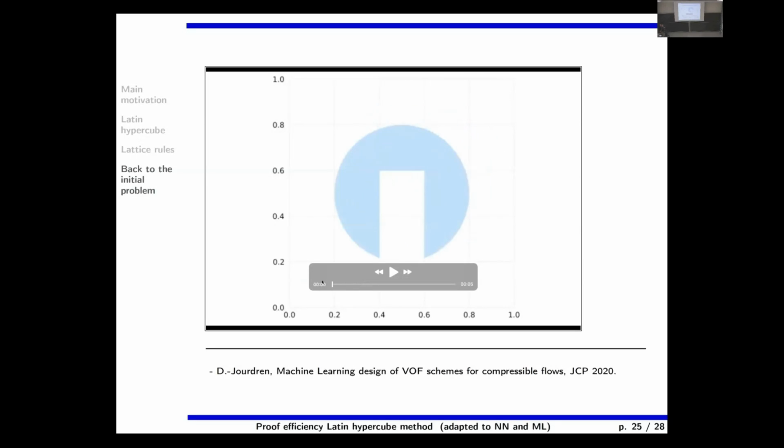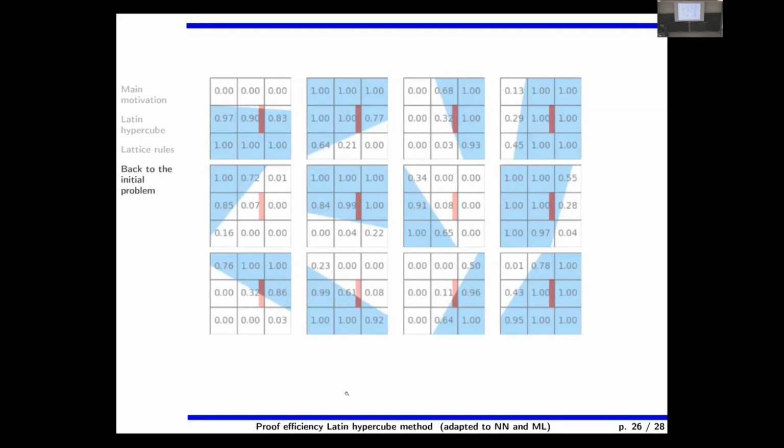So then you understand the difficulty, because we need to have interfaces which are curved parts, straight parts, corners with sharp angles, acute angles, and this is why it is a difficult problem, and this is why classical methods are bad at that. And this is one of our results, for example.